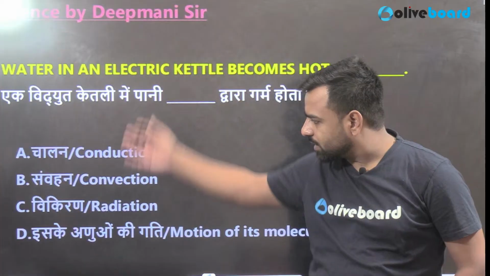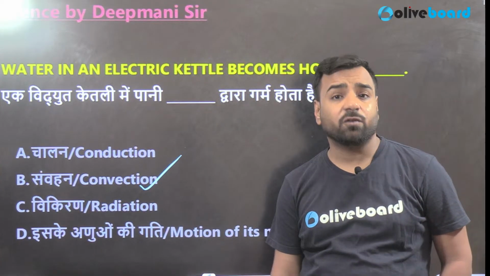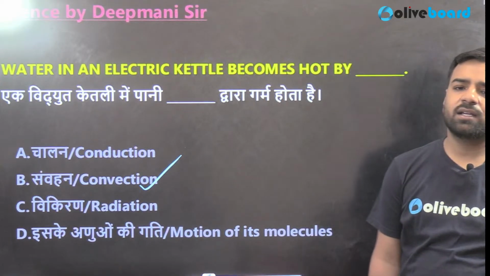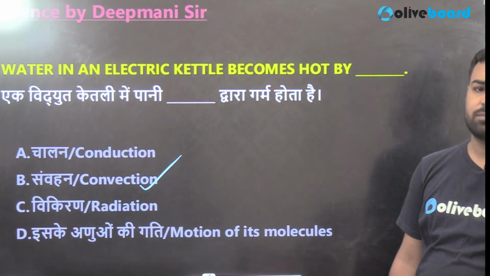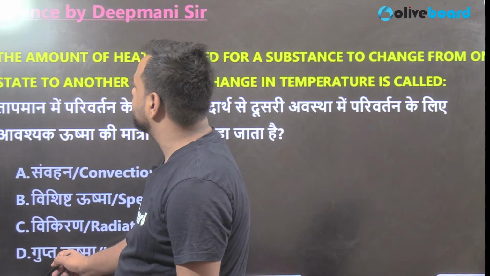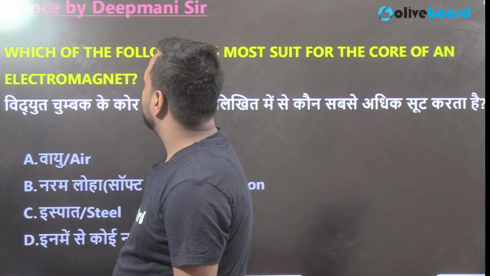So here, among these options, convection would be the perfect answer because convection takes place in fluids. That is, it can be the gas also, it can be the liquid as well, right? Okay, so that's done. Now guys, since these topics are from the heat part, I'll just ignore it. I'll obviously share these questions, but let's proceed towards this electromagnet part again.